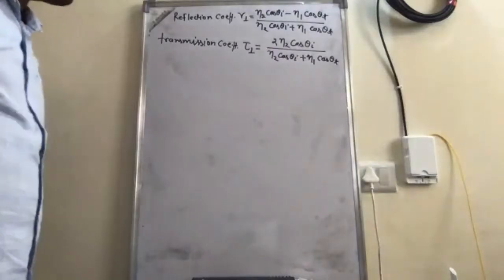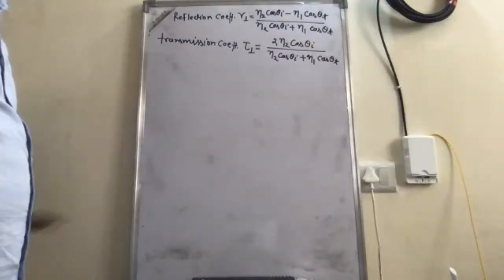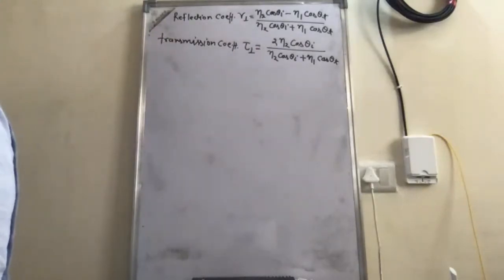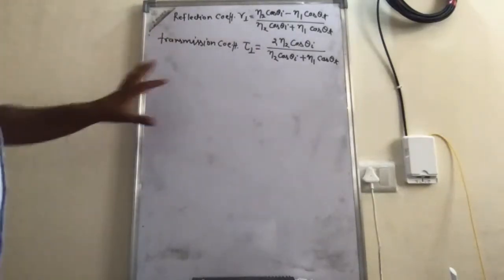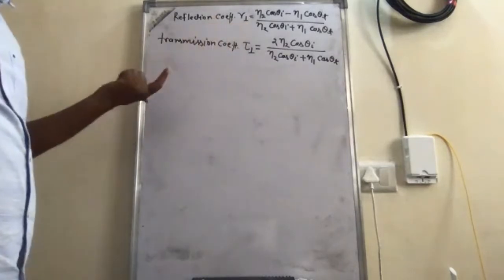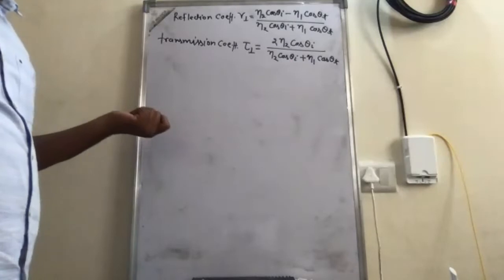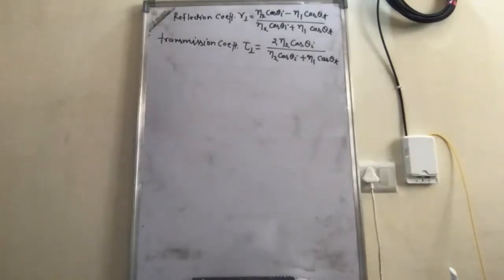So these are the two important expressions we derived yesterday. This was in terms of the impedance of the first medium and second medium. And also we have written it for the refractive index. Where it is eta 1, that is replaced by n2, and eta 2 is replaced by n1. So like that, there was the difference between both expressions.